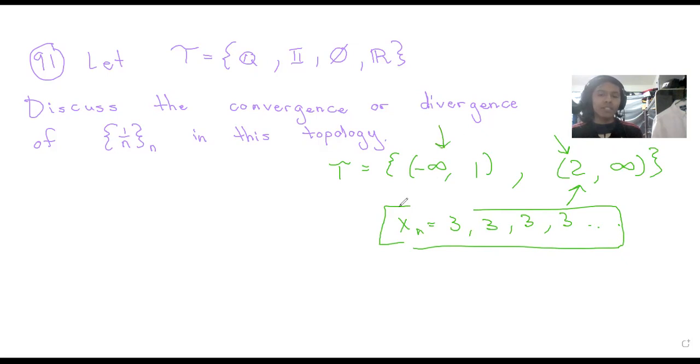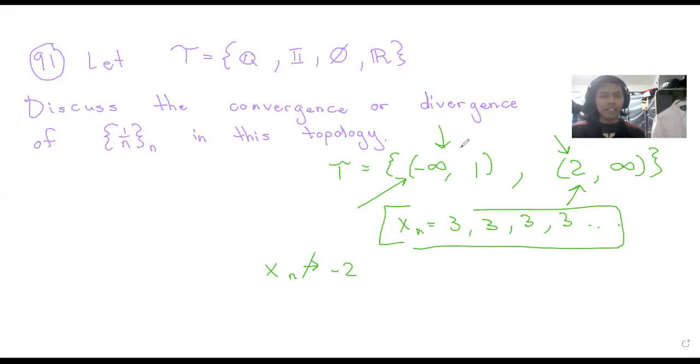Whereas this one, if we chose, does -2 converge? This set contains -2, but the sequence does not converge to that. Therefore, it does not converge, or it's written this way, except the sequence does not converge to -2.